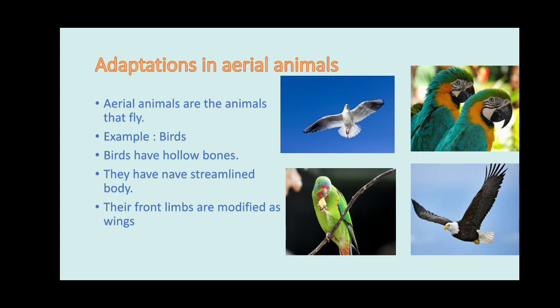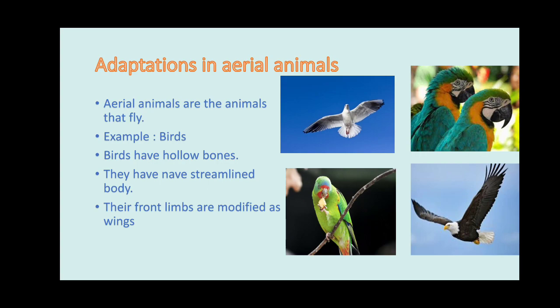Also feathers keep the body warm. Because the bones are hollow, the body will not stay very warm. If bones are hollow, blood will not be there, right? If we have blood in the body, our body temperature will be maintained. But in birds, the temperature cannot be maintained because of hollow bones. That's the reason.